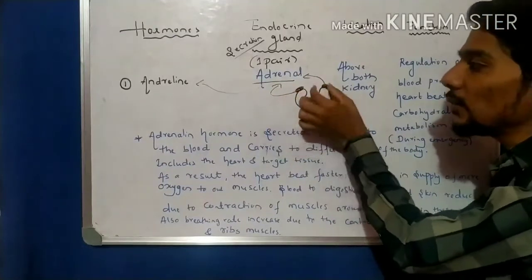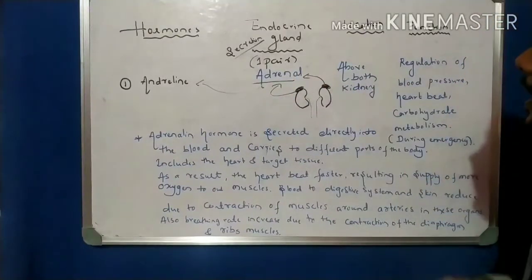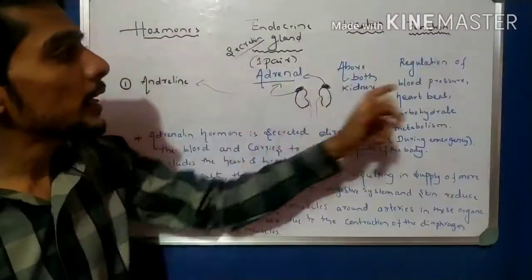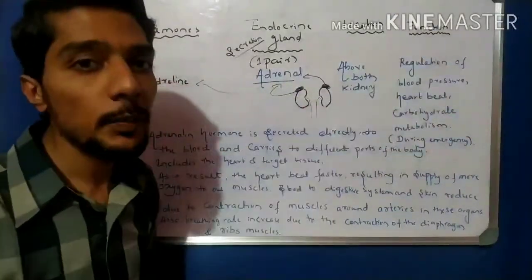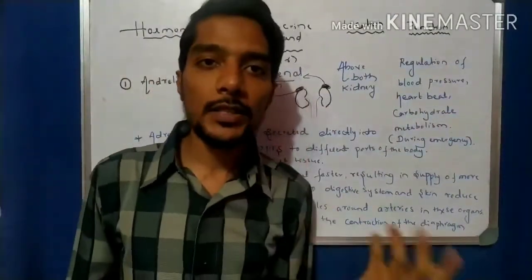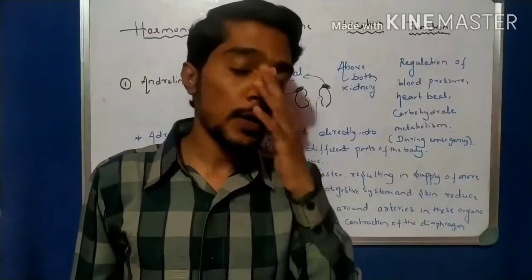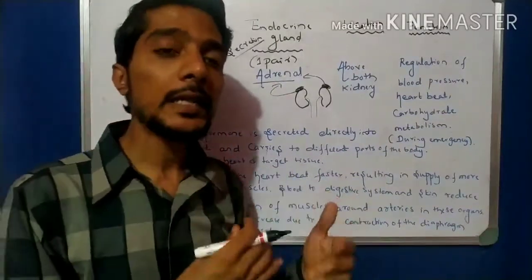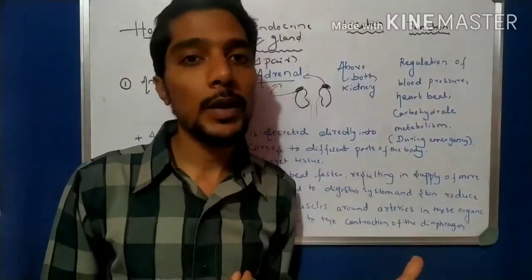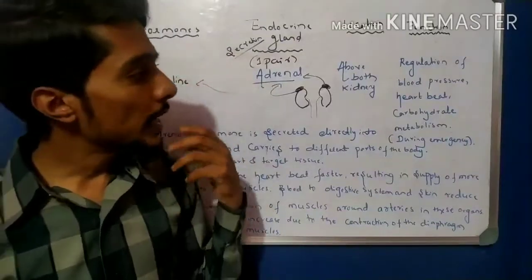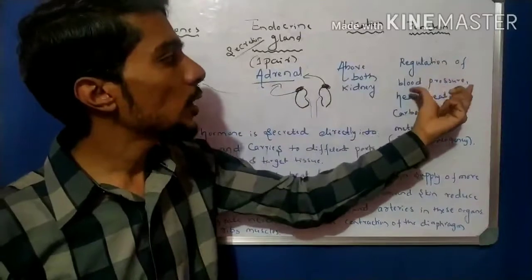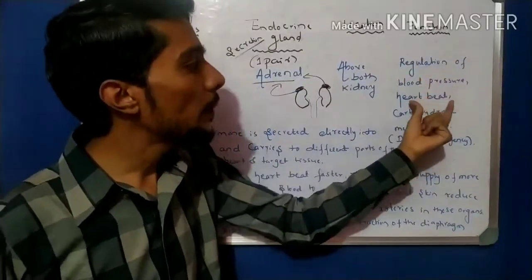One is on the left side and one is on the right side, above the kidney. That is the location. Now the function: the function of the adrenaline hormone is the regulation of blood pressure, that is BP, the maintenance of BP. We have heard the words low BP and high BP. That is controlled by the flow of blood in the arteries, and the pressure of the blood is maintained by this hormone, along with the heartbeat.